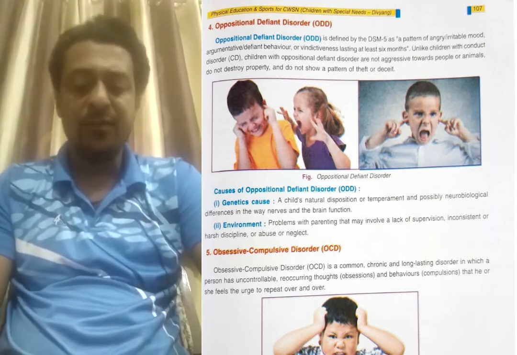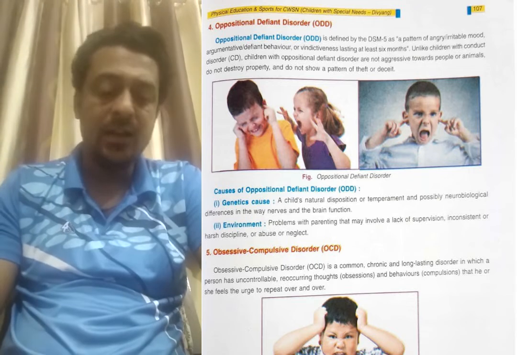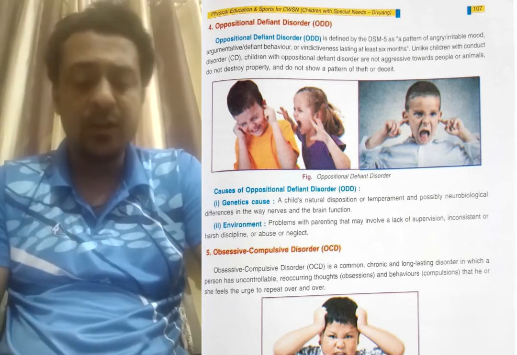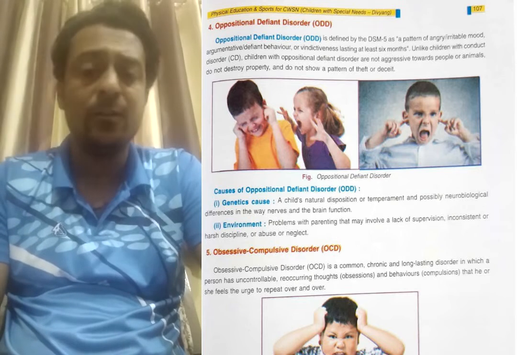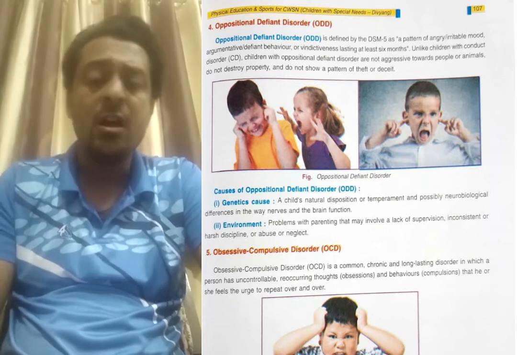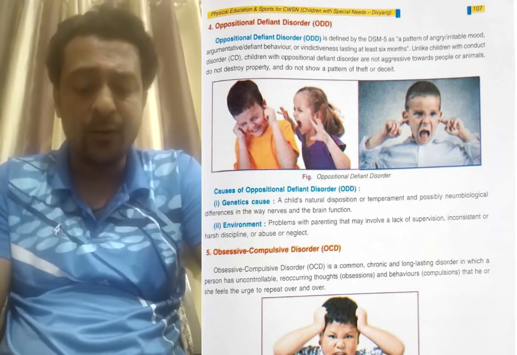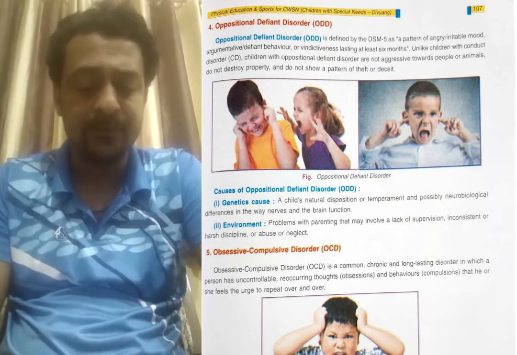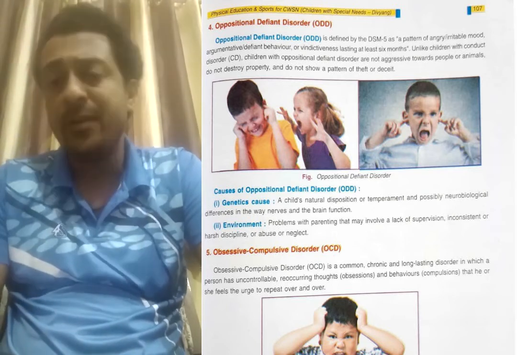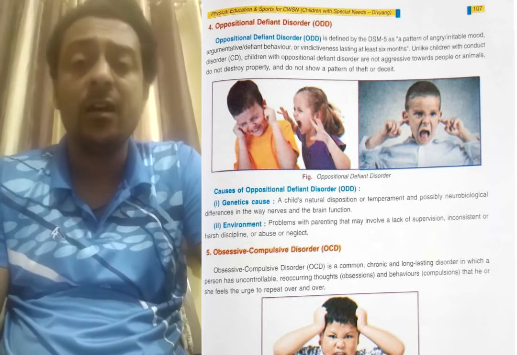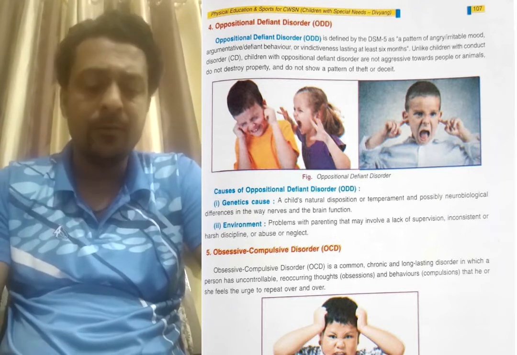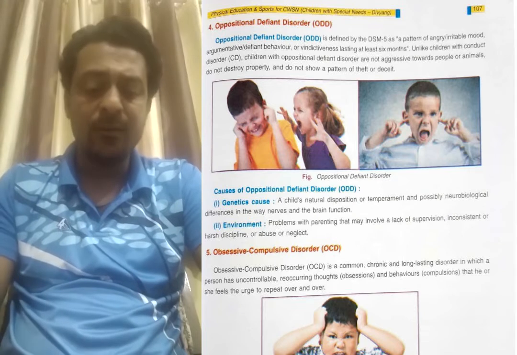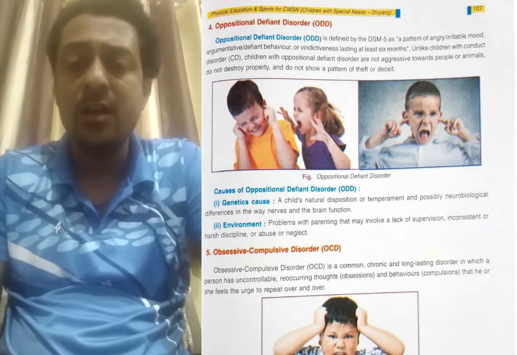So, causes of defiant disorder: there are two types, genetic and environmental. First we will see the genetic problem. From childhood that person has this kind of problem, or the father or mother has this kind of problem, so the child also gets it. Not getting proper air, brain functions also will not work nicely. Next is environmental: during pregnancy, if the woman does not get sufficient air or proper air, or does not eat a proper diet, these kinds of problems will come. So there are two types. This is oppositional defiant disorder.